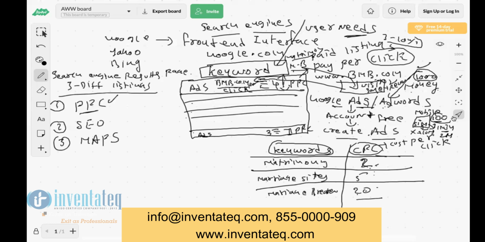So in a mobile, you are paying a call rate. In Google AdWords, you are paying cost per click. Clear, guys? Now, any questions here? No. Aditya, clear? Yes, very clear.